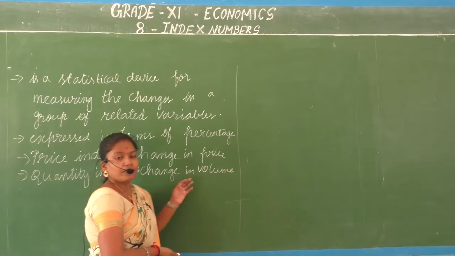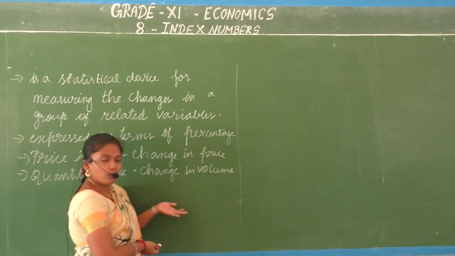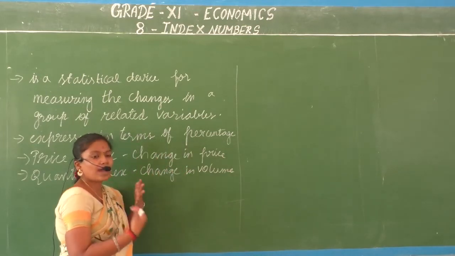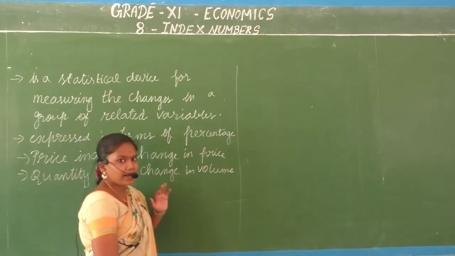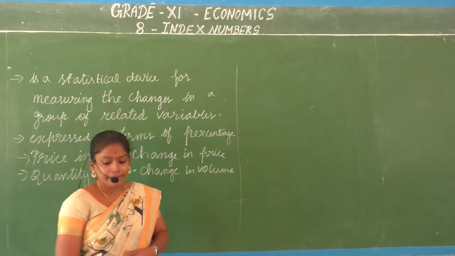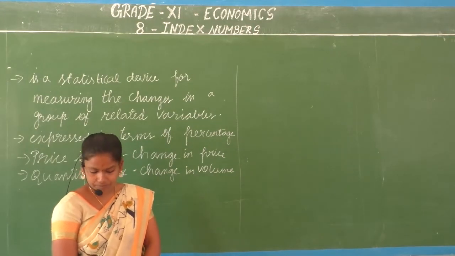It can be volume of production or volume of sales. So the quantity index looks at quantity, whereas the change in price is measured through the price index number.